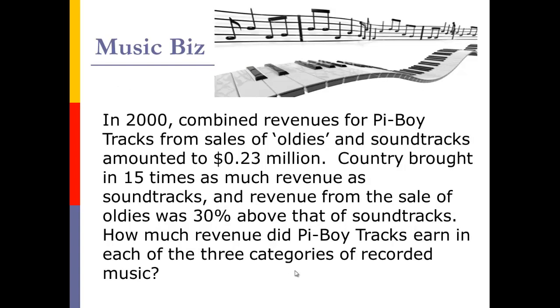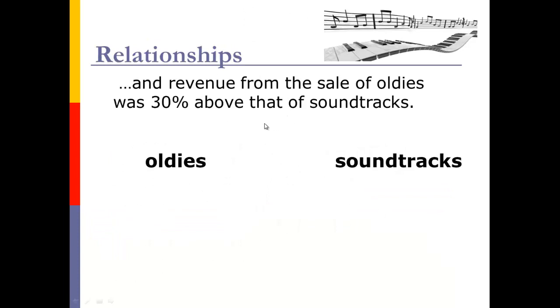Okay, and let's go back to the word problem. We still have some more information that we need to work with, and that would be the revenue from oldies is 30% above soundtracks. So what we've got here is we've got a relationship. We're comparing two things. We're comparing oldies and soundtracks. Okay, oldies and soundtracks. And then also we're playing 30%. So oldies was 30% above, 30% more. So once again, how do I set up this? I mentally go, who's bigger? Oldies bigger, it's 30% bigger. And so here's what I'm going to do.